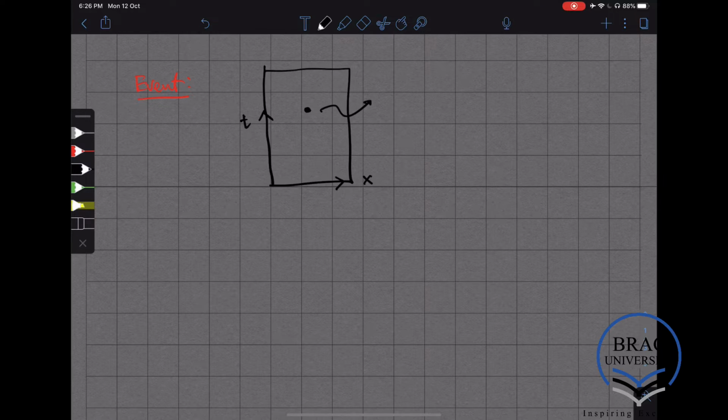It'll have some time coordinate, say t1. Let's call this event number 1. It'll have some spatial point like x1, y1, z1. And then this could be another event 2, and this could have coordinates t2, x2, y2, z2. So that's simple enough.